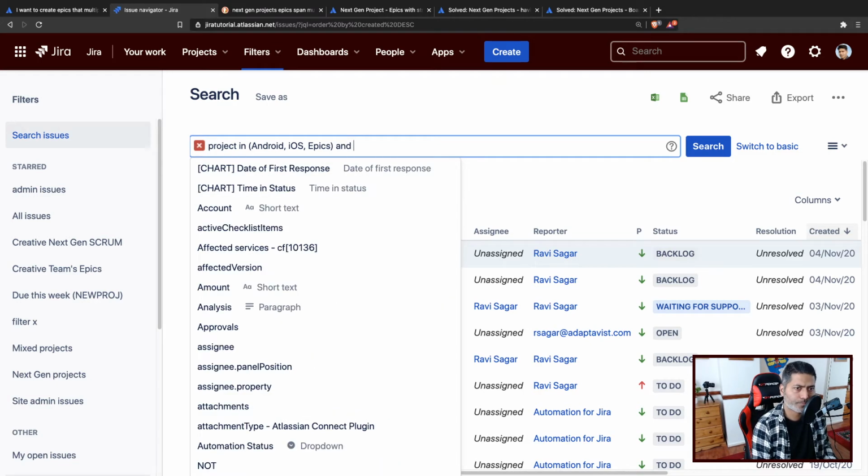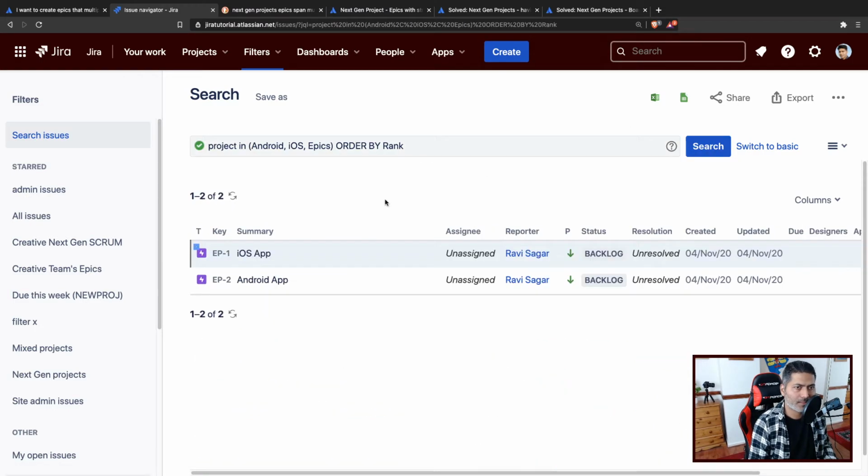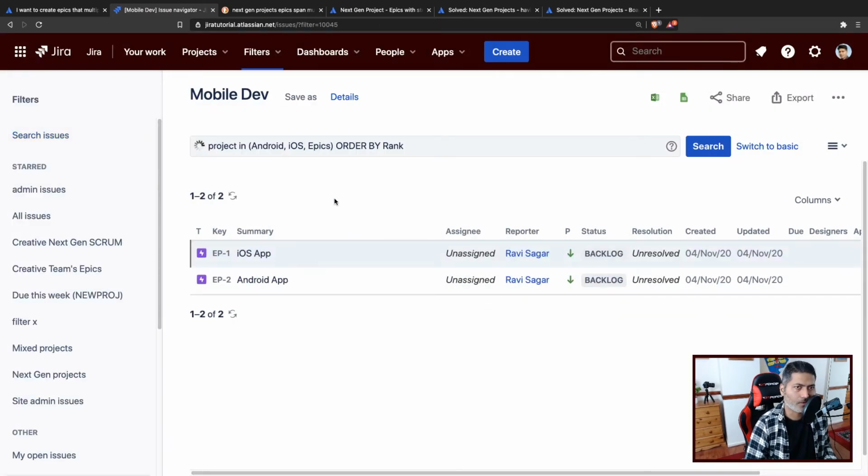And not and, but order by rank, in case we are using the backlog where we want everything to be ordered by rank, which is, I think, a good idea. So let us create this filter, mobile development. And by the way, this is just a quick example, but the idea here is to demonstrate how it works. So we have a query.